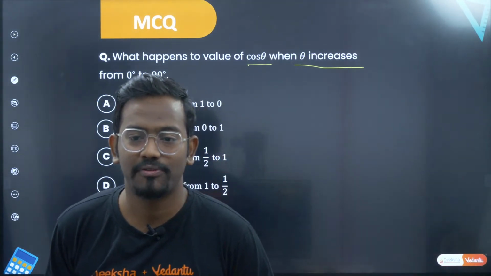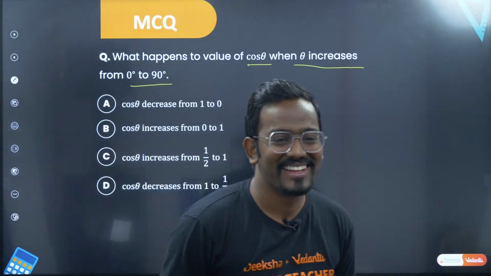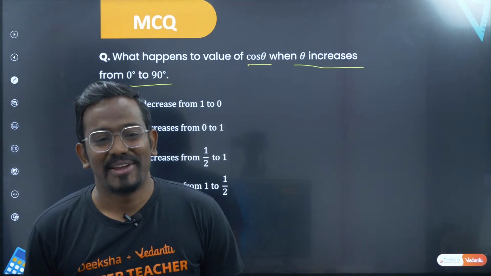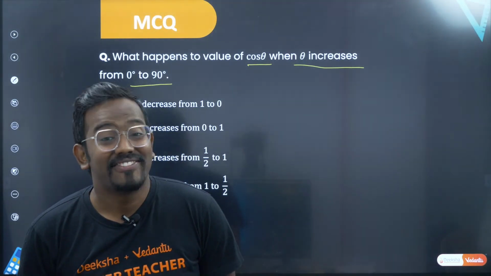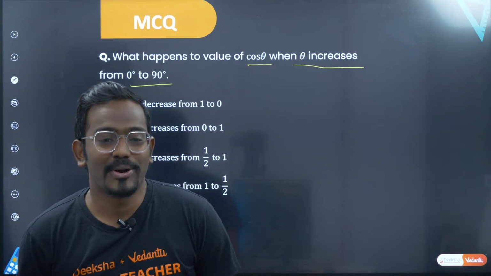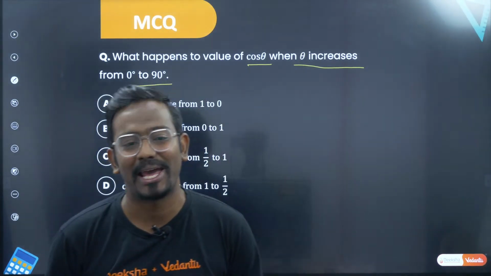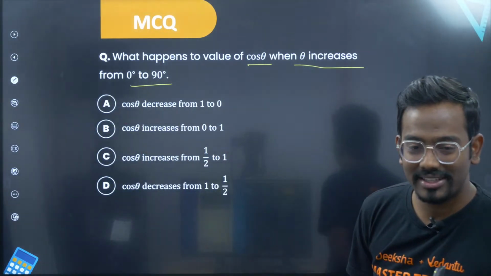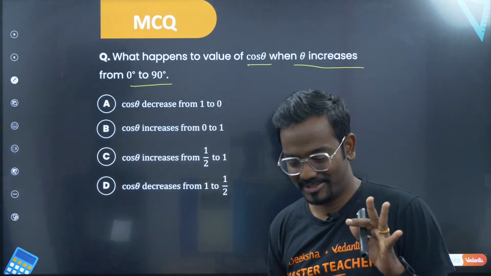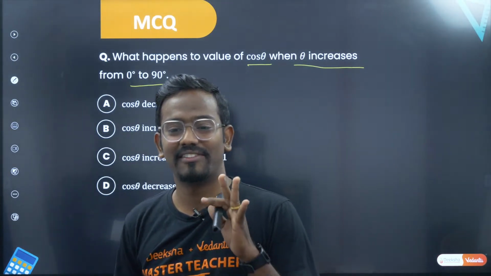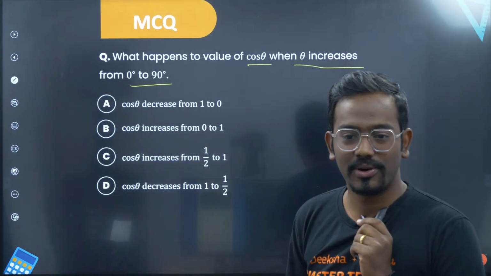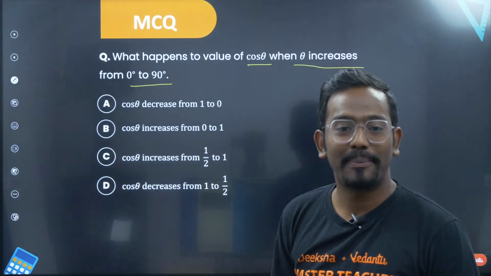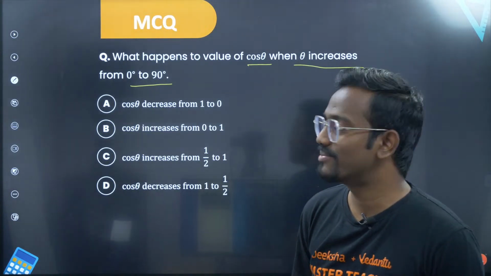Sir, Netra says, sir, before I could send you, you complete the concept. Okay, so the thing is, I want you to be revising things, so I ask you to type it. If I wait for some time, again there will be some lag or something. So I'll ask you to do these things because you'll be thorough with these concepts. Okay, so Netra already answered this question: what happens to the value of cos theta when theta increases from 0 to 90?